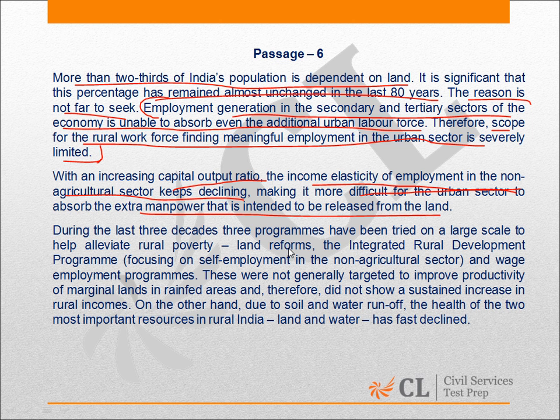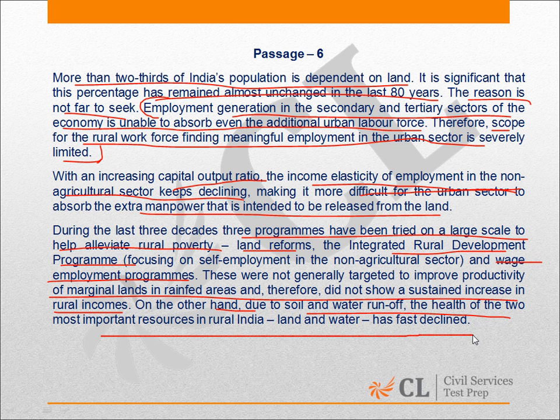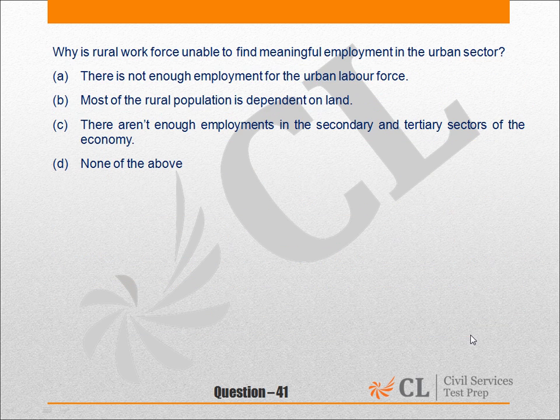During the last 3 decades, 3 programs have been tried on a large scale to help alleviate rural poverty: land reforms, the Integrated Rural Development Program, and the wage employment programs. These were not generally targeted to improve productivity of marginal lands in rain-fed areas and therefore did not show a sustained increase in rural incomes. On the other hand, due to soil and water runoff, the health of the two most important resources in rural India has fast declined. Let us have a look at the questions now.